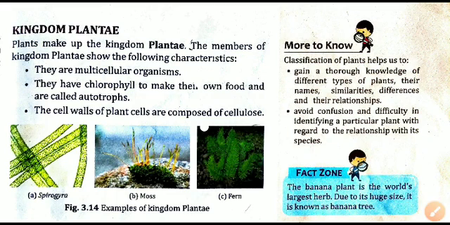We have been discussing chapter number 3, the kingdom classification. In the first three kingdoms of the five kingdom classification, kingdom Monera, kingdom Protista, and kingdom Fungi, all three we have discussed in the previous videos of this chapter 3 explanation. You can see those topics in the previous video sessions, and today we will be discussing in this video from kingdom Plantae onwards. So let us have this topic here.